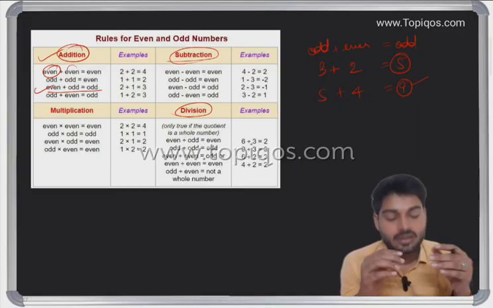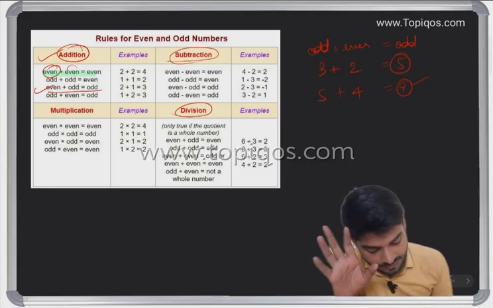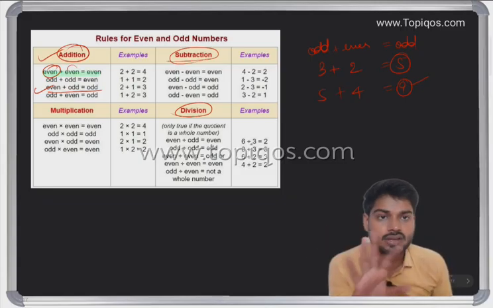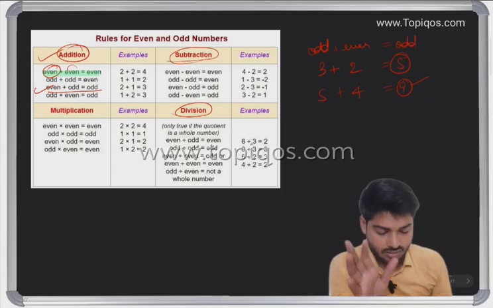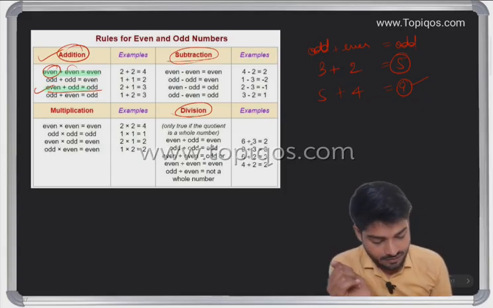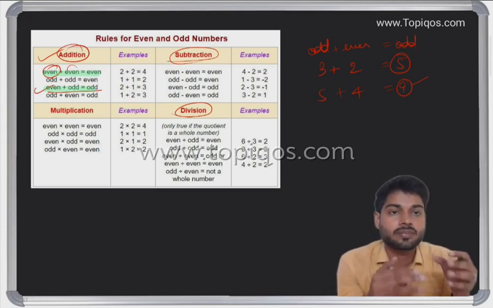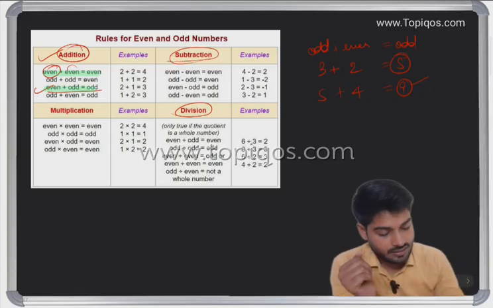So you don't have to rote-learn this, but at least basic clarity should be there. Even plus even is going to be even. Odd plus odd is going to be even. Even plus odd is going to be odd.